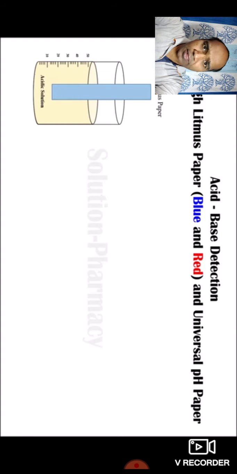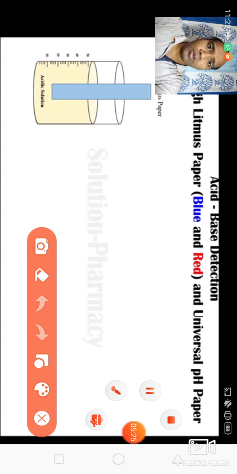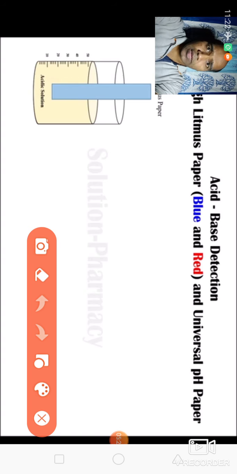You can see here, this is a blue litmus paper. I am dipping this blue litmus paper into the acidic solution.